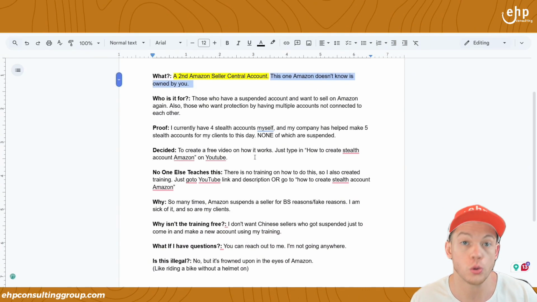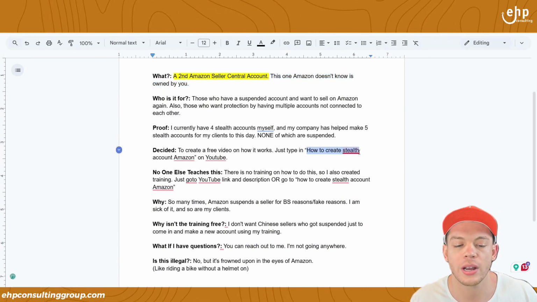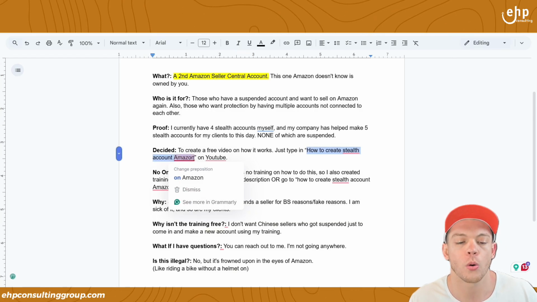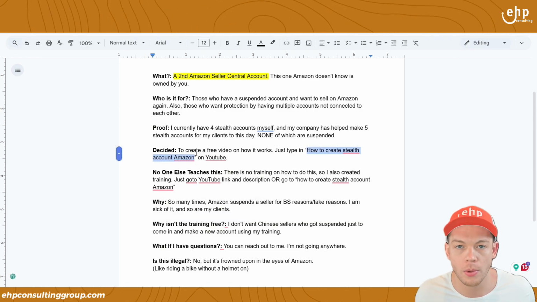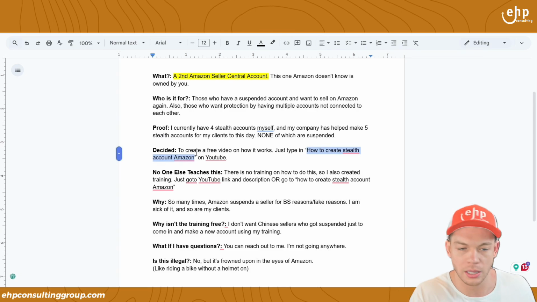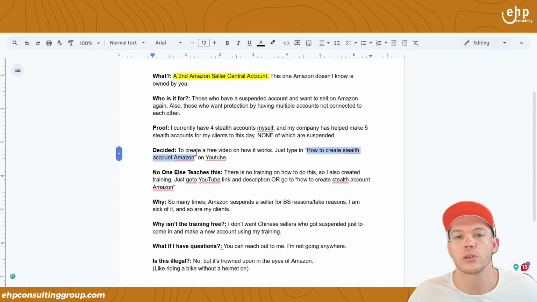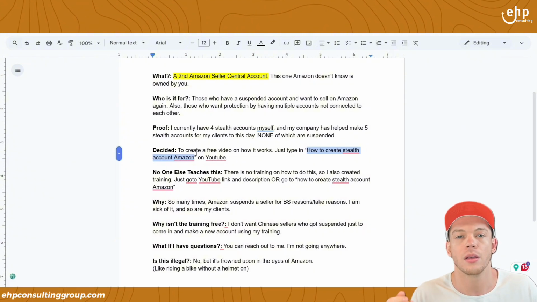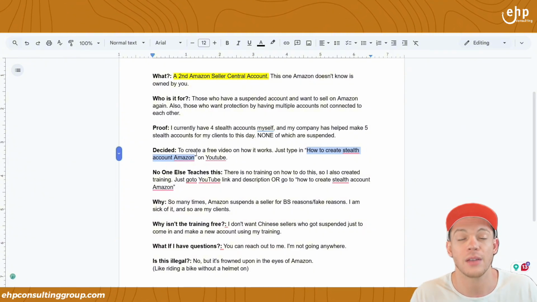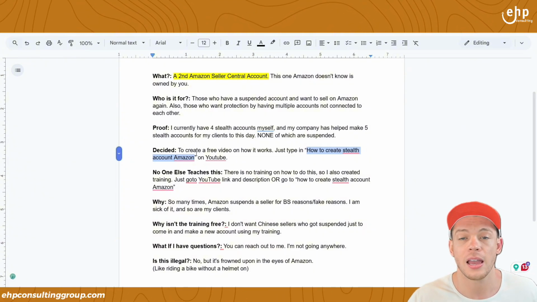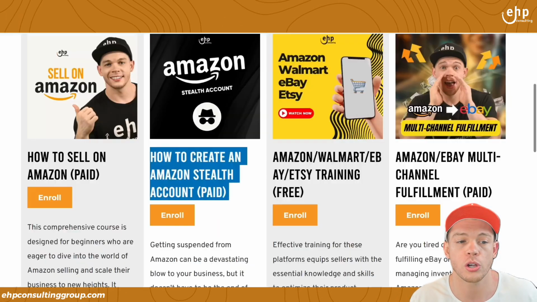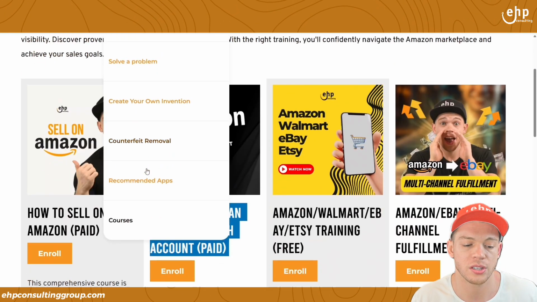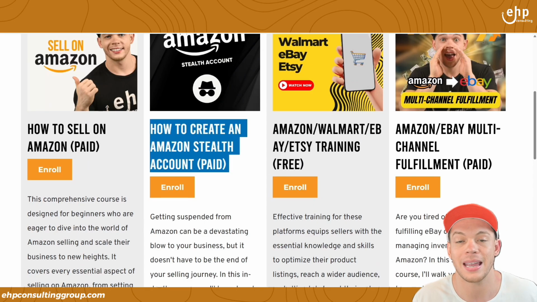So if you go to YouTube again, type in how to create stealth Amazon account or stealth account Amazon, I'll show up number one. You'll see me, you can click on the link, and then I give you free training. If you have an IT background, like a background in tech, then you'll understand how to do it yourself. If you don't have a background in tech, you can click the link in the description, or go to our website and go to services, to courses, and you'll see I do have a paid course.